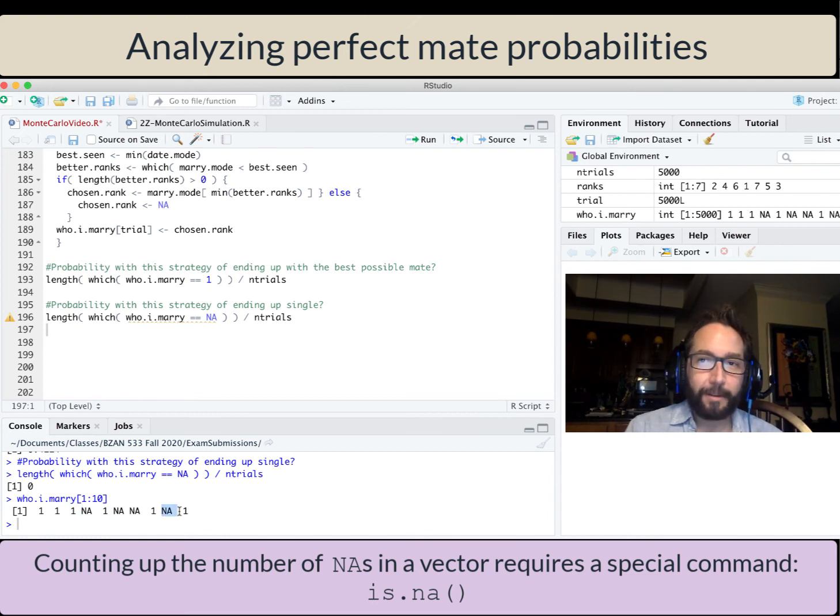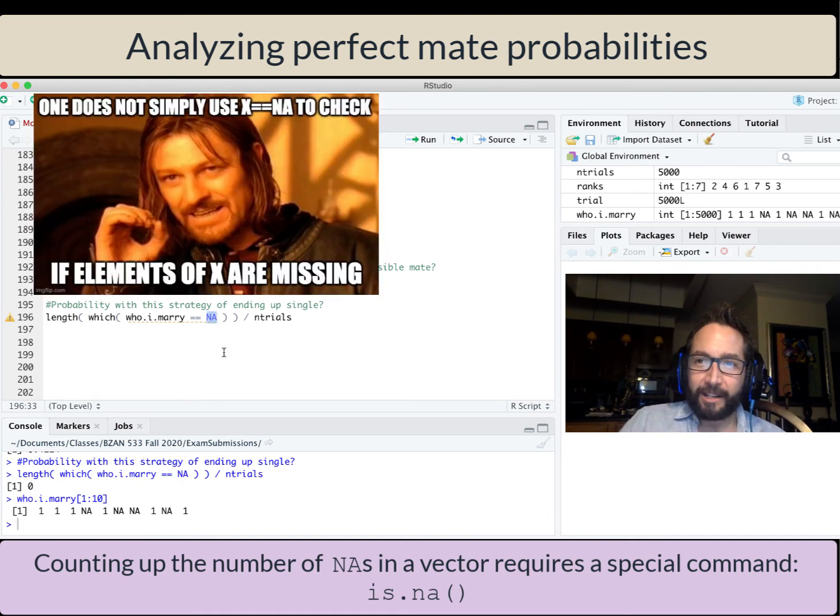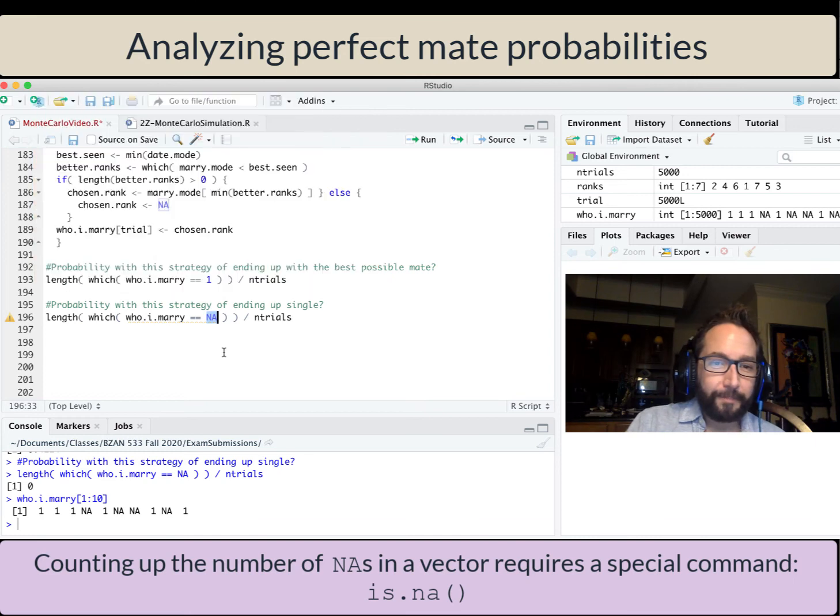So what happened? Well, it turns out that NA is a very special sort of object to R here. You can't just check equality with the double equal sign to see if something is equal or not equal. It turns out there's a whole different command that we need to actually use to count this up.